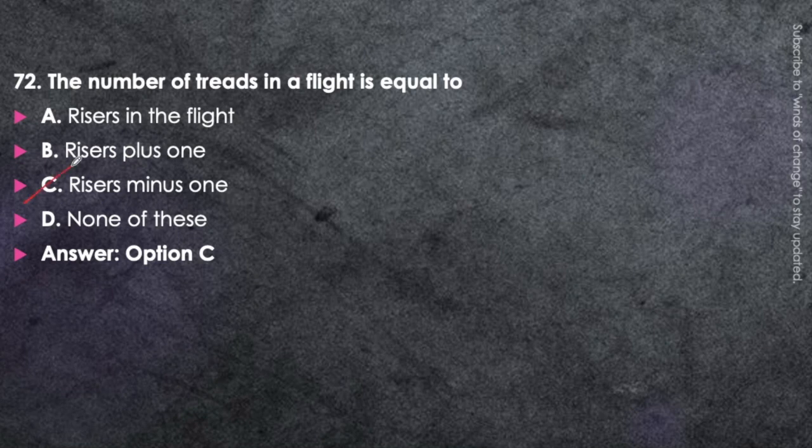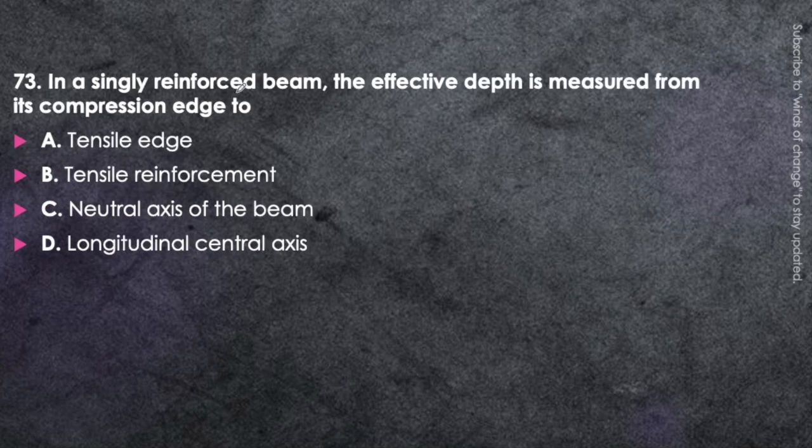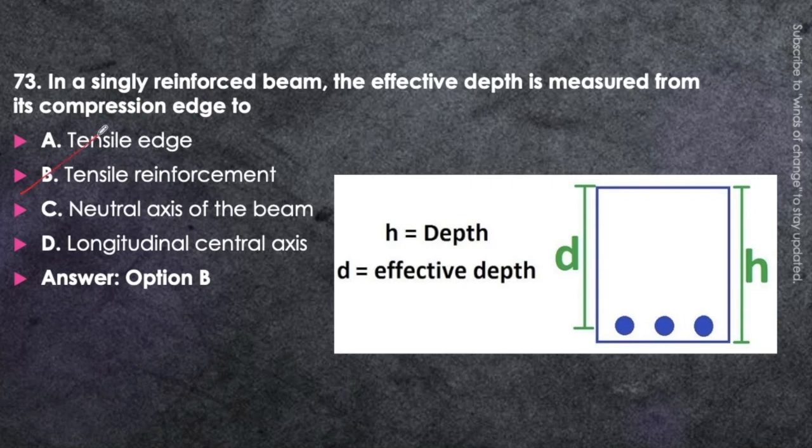Okay. Next question. In a singly reinforced beam, the effective depth is measured from its compression edge to: tensile edge, tensile reinforcement, neutral axis of the web, or longitudinal central axis. Just think about it. Very easy question. Effective depth is measured from the compression edge to the tensile reinforcement. That is, option B will be correct. Okay, from the compression edge to the tensile reinforcement. This is called effective depth.